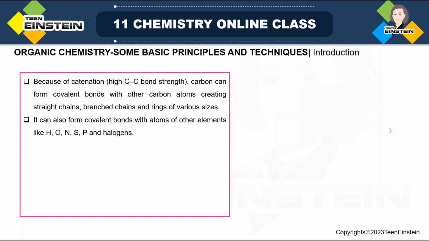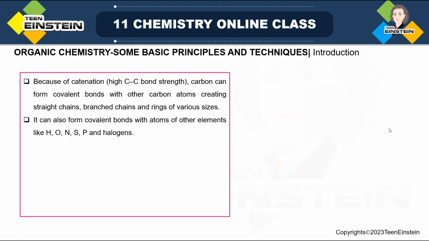Then tetracovalency of carbon, because this chapter is all about carbon compounds. Organic chemistry is based on carbon compounds, so tetracovalency of carbon. Then features of pi bonds, hybridization and shapes of carbon compounds, structural representation of organic compounds, and if time permits, three-dimensional representation of organic molecules.